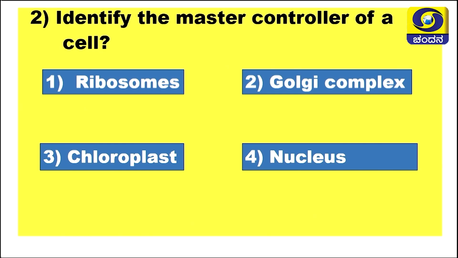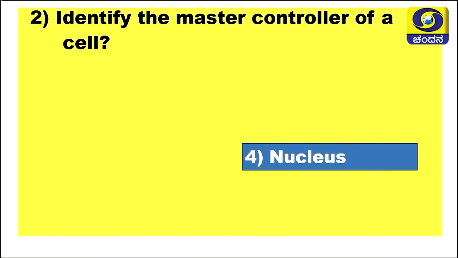Here also 4 options are given. The first one is the ribosomes, the second is the Golgi complex, the third is the chloroplast, and the fourth is the nucleus. Which one is the master controller of the cell? Yes, look there, the right answer is the nucleus. As we all know, the nucleus present in the cell controls almost all biochemical activities taking place inside the cell. That is why the nucleus is considered the master controller.